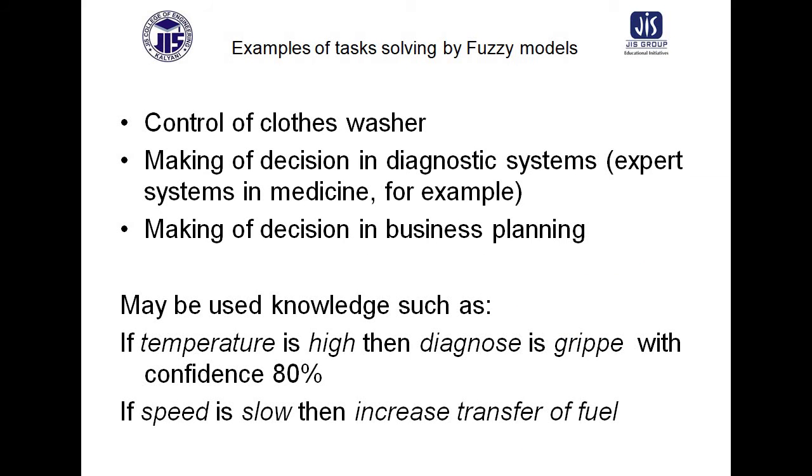Next, just like in our washing machine, there is some technique where after reaching the water level or after completion of the wash, some signal will be generated by the machine or any device. So this control will be defined by the fuzzy controller module. Similarly, there is a very popular example: if the temperature is high, then this confidence value will be 80%. If the temperature is low, this confidence value will be less than 80%. These things will be considered.